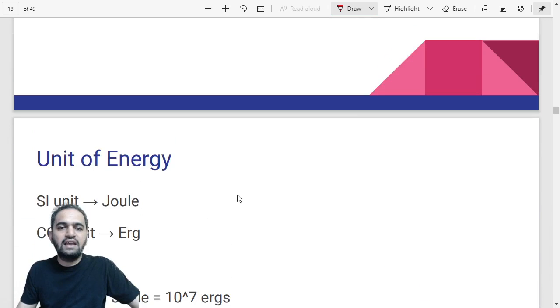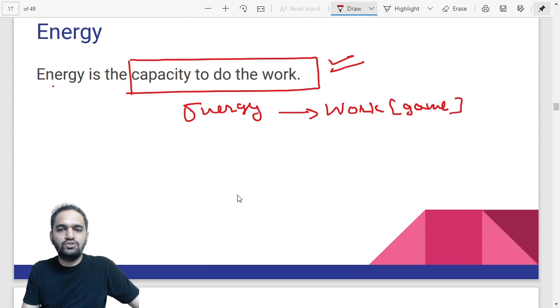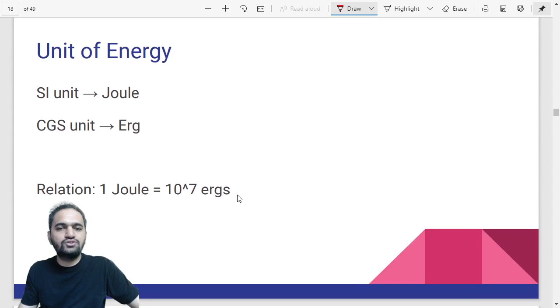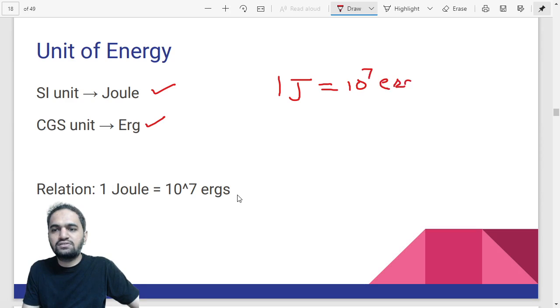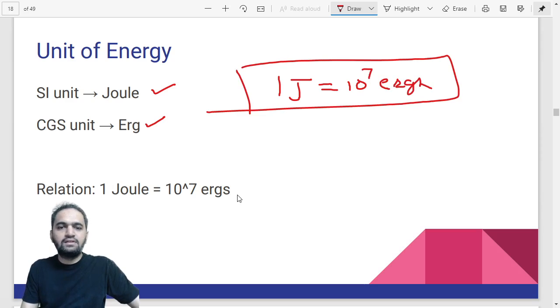Now, energy and work are almost the same, since energy is just the capacity to do work. So the unit for both of them is the same. The unit for work is the joule, and the unit of energy is also the joule. The CGS unit of work is the erg, and in the same way energy also has the CGS unit erg. The relation between the two is 1 joule equals 10 to the power 7 ergs. So we have the same units for work and energy.